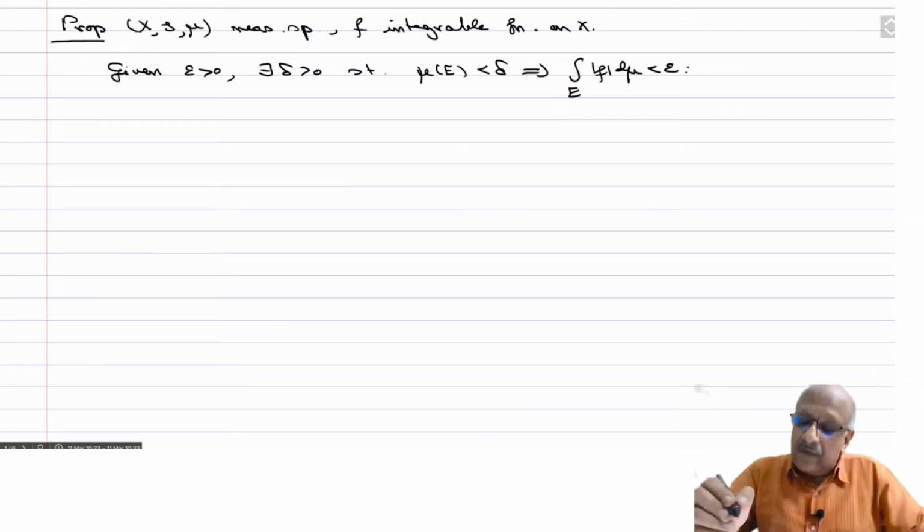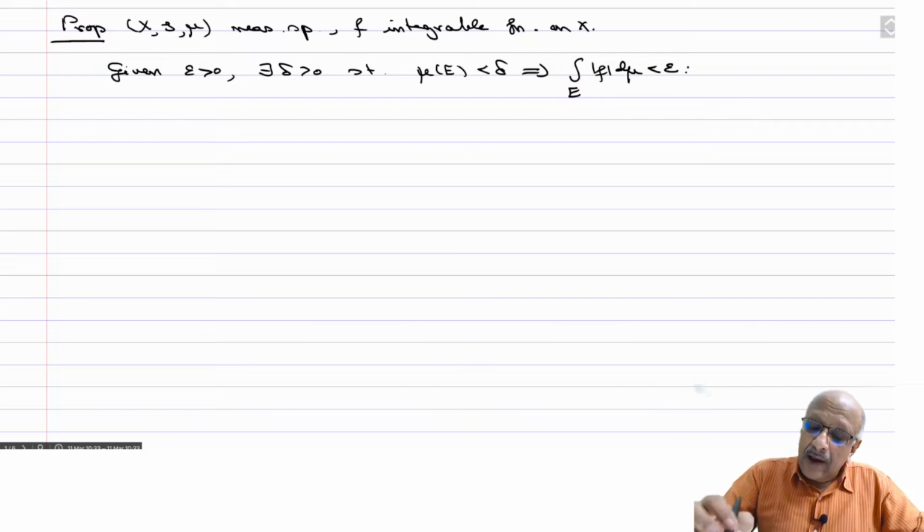So there is some kind of continuity condition. In fact, we call this absolute continuity, which says that if the measure is small, then the indefinite integral over that corresponding set can also be made small.